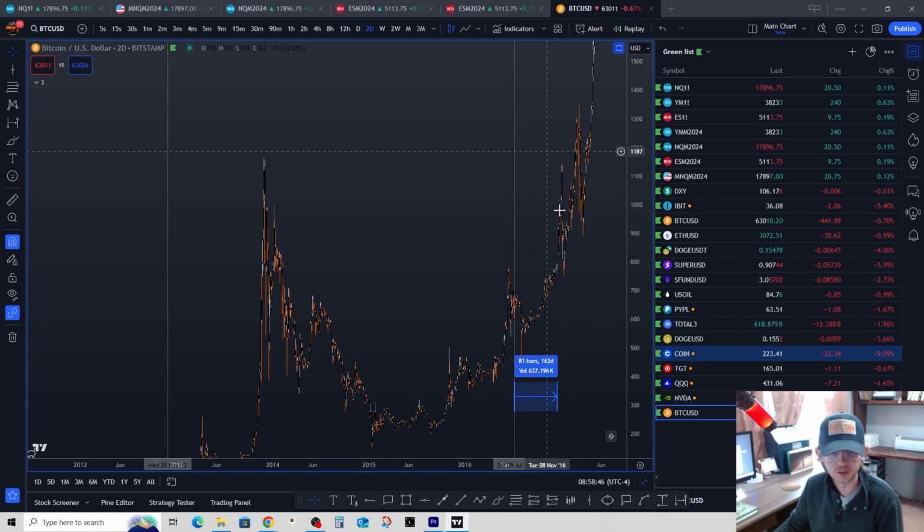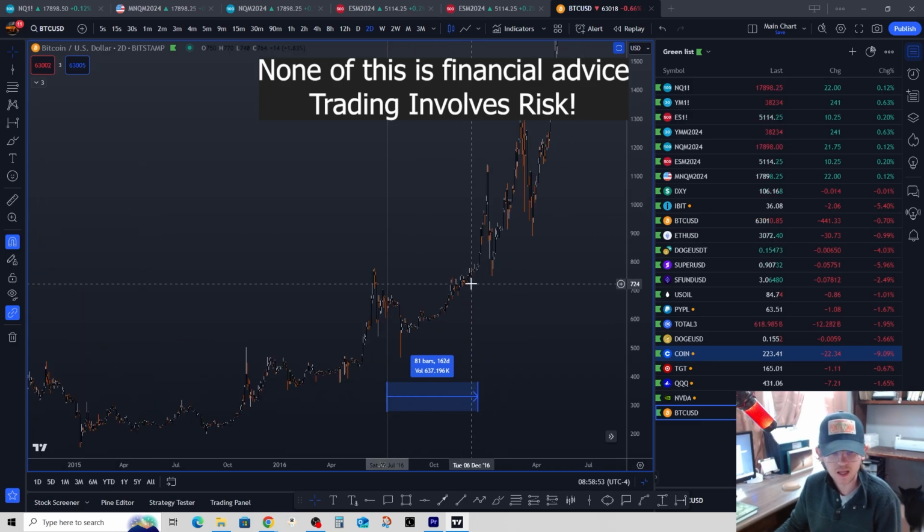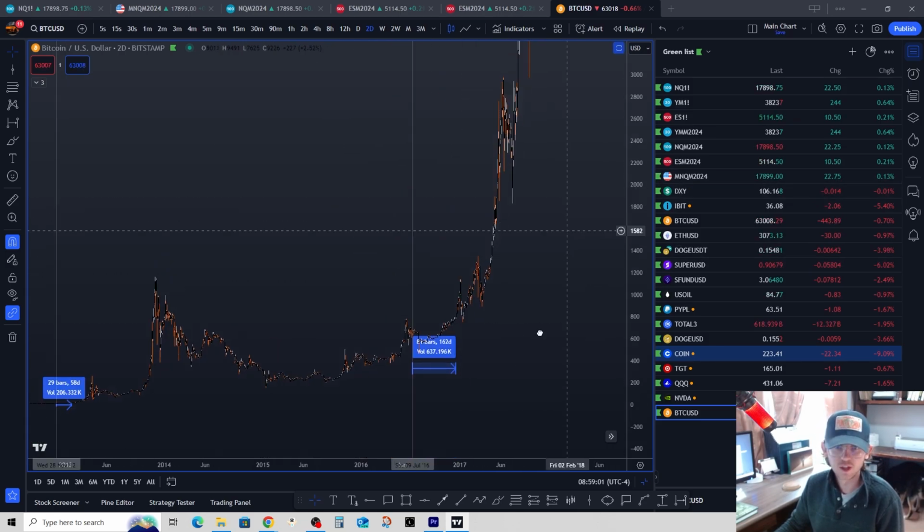That actually isn't the all-time high, but I'm gauging it based on really when it started taking off and ripping, not necessarily the all-time high. So that's where we started ripping right on here. We pulled back, keep that in mind, pulled back, and then we consolidated, and then we started ripping. Okay, so that's what we're looking at there.